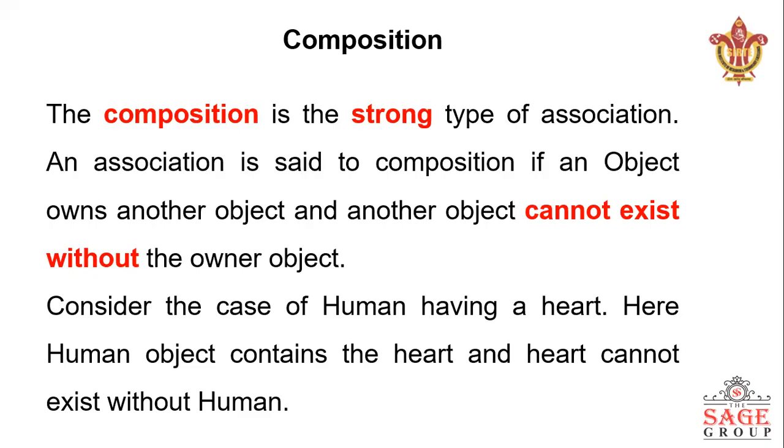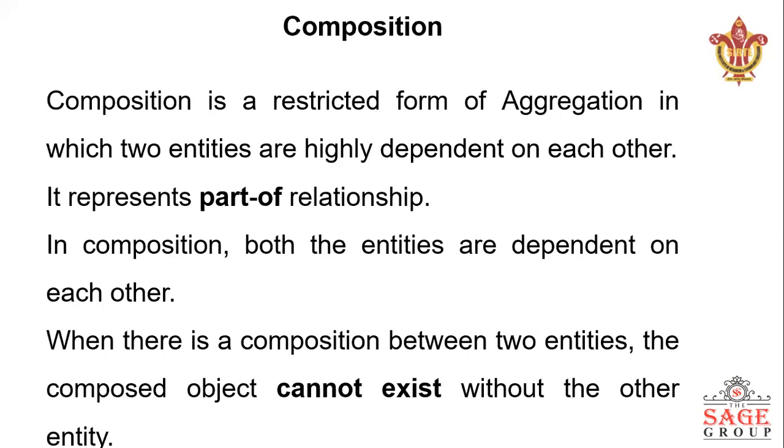This is a strong type of association. For example, it is also unidirectional, and if the main thing does not exist, then the other thing is also destroyed automatically. For example, the heart of a human: the heart is part of the human. If the human is not there, then the heart will also be destroyed. Composition is also known as the part-of relationship, and it is shown by the filled diamond, and the entities are totally dependent on the main entity.